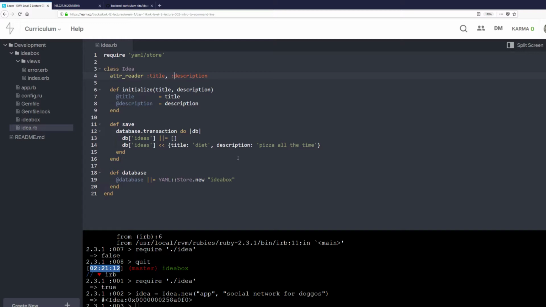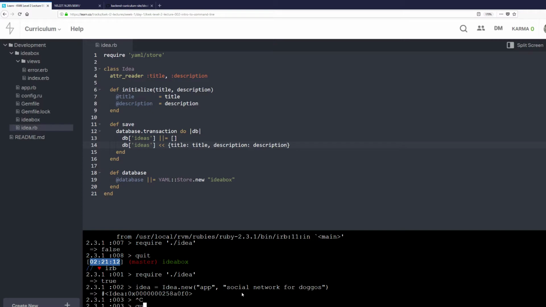And we've got this title and description, cool. And what we're going to do is change the save method to use them. So when we shovel this into the DB ideas, instead of title, we're going to use title, and instead of description, we're going to use description, like so.